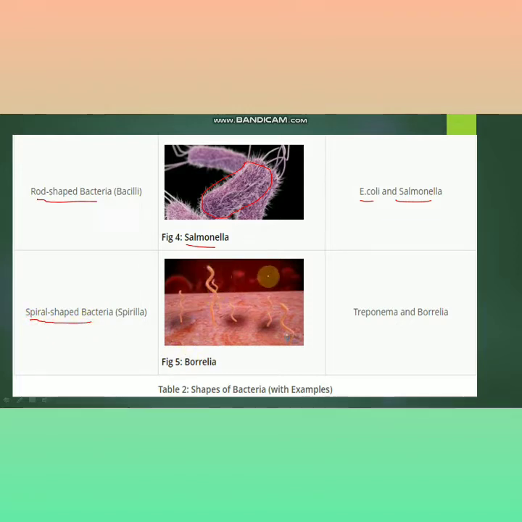Next one is the spiral-shaped bacteria. You can see this is the structure like a spiral line. All of you have seen that whenever a wire is turned, it forms a spiral shape. So this is the spiral shaped bacteria. The examples are Treponema and Borrelia. So these are the different types of bacteria on the basis of their shape.